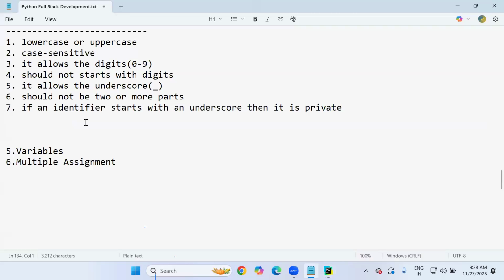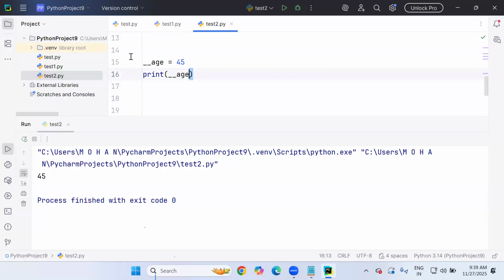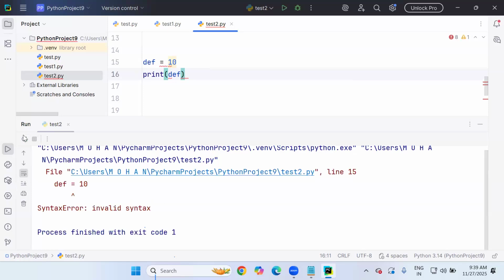And rule number 8, already explained: no keyword or reserved word can be used as an identifier. Already explained, if keyword, def keyword. These are keywords actually used to define a function, but if you use this keyword as a variable, you can see it's not valid.